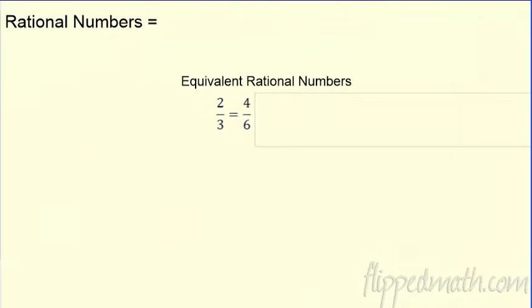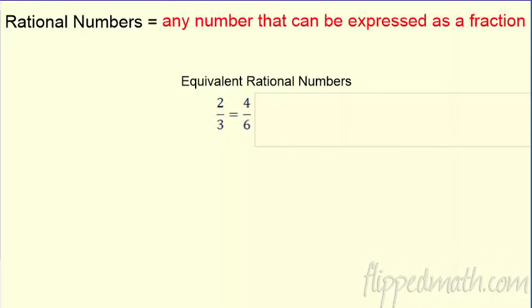Let's do it. So first of all, we're going to bring it back to numbers. Before we get into expressions, let's talk about rational numbers. What are rational numbers? Well, you've done them forever. Maybe you didn't realize what they were called, but it's anything that can be expressed as a fraction, and that's a lot of things. Basically, 2/3 is a fraction, so it can be expressed as a fraction. How about just a plain old number like 5? Sure, 5 is a rational number. Why? Well, you can make it 5 over 1. You can make anything a number over 1.